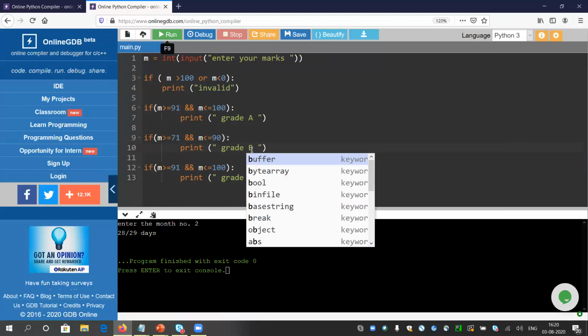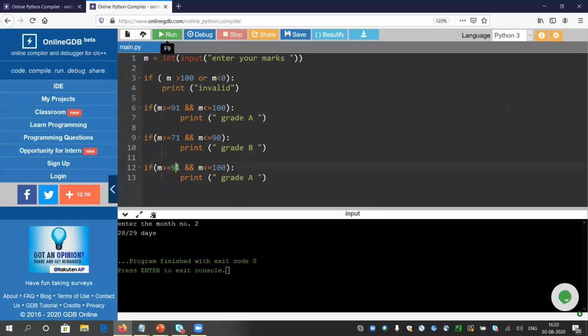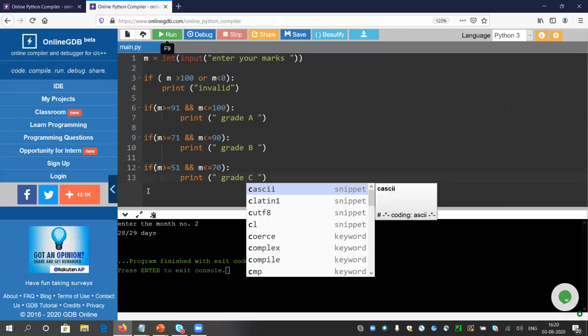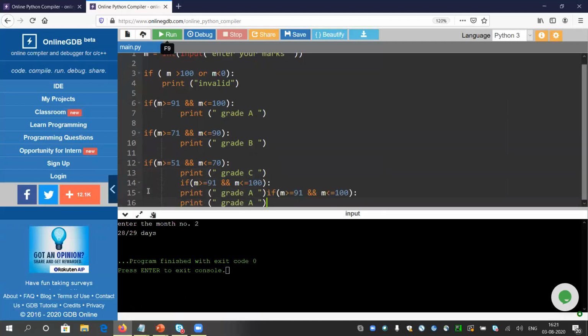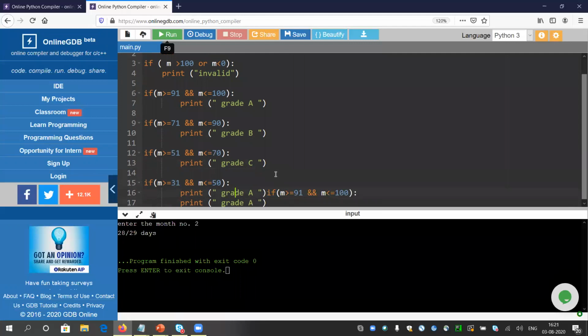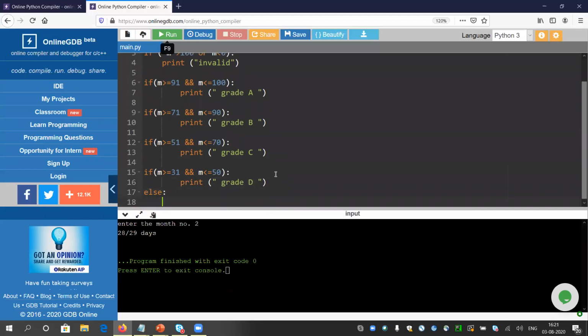The similar type of expression: 51 to 70, it is grade C. What else is left? 31 to 50, then it will come under grade D. And else grade E. I'm not going to write everything.